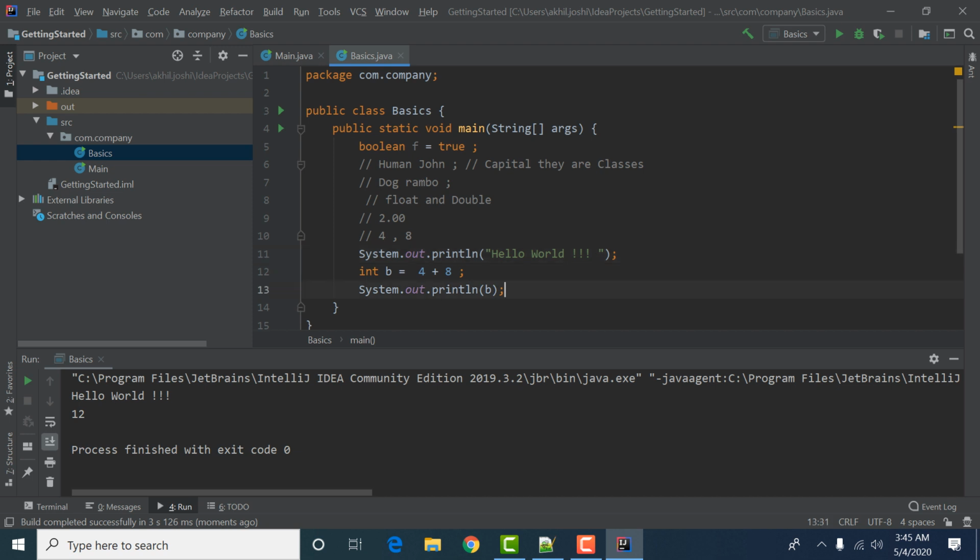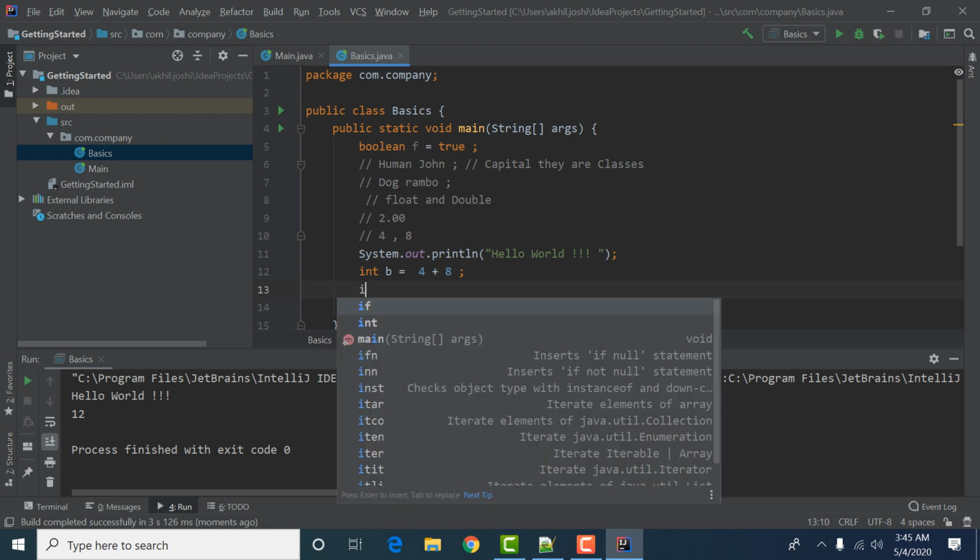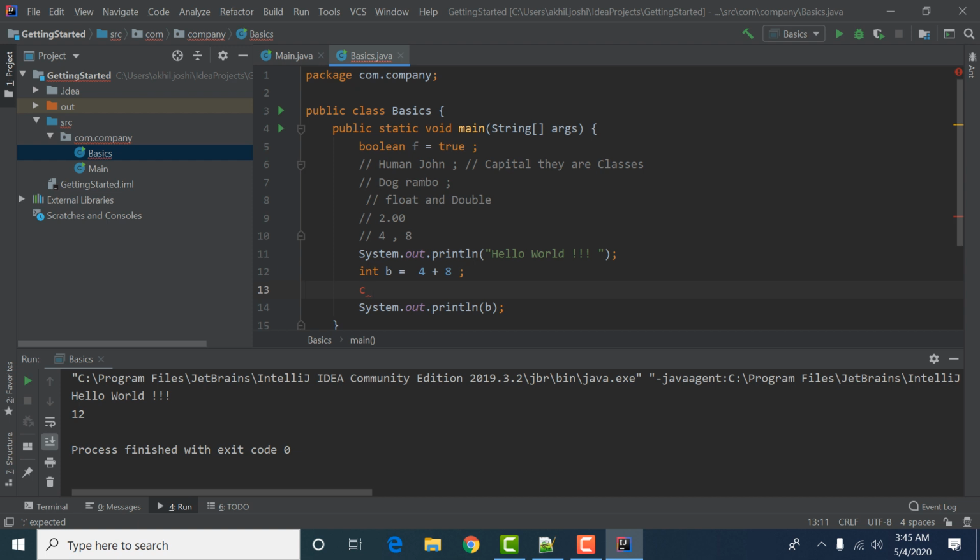Okay, so I think this is very much clear. One more thing: if we have a variable c and we are doing something like that, you see there is a red symbol. Our IDE says that I cannot resolve what symbol c is. You don't tell me what kind of thing it is. I have a name which is John, but I don't know whether John is a human or a dog or a cat. So these things are too abstract for our computer